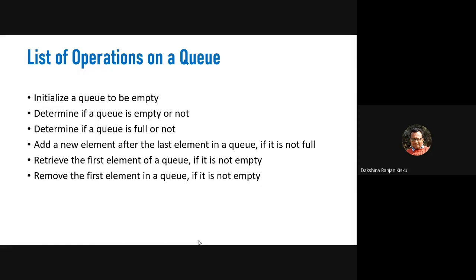So this addition will be done at the rear end of the queue. We can also retrieve the first element of a queue if it is not empty. If the queue is not found to be empty, then we can retrieve the first element. The first element is retrieved from the front end, that is, the front of the queue. We can also remove the first element in a queue if it is not empty. So these are the list of operations that we can perform on a queue.